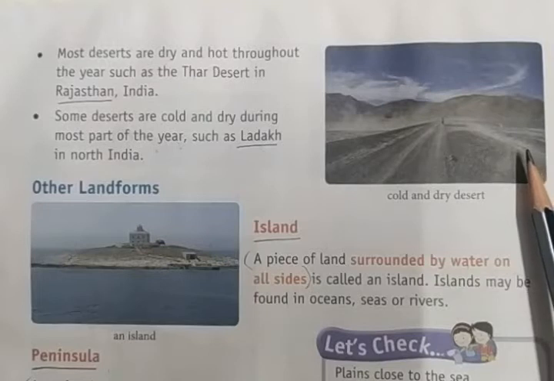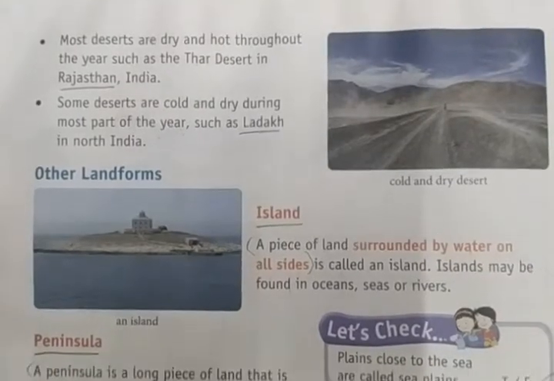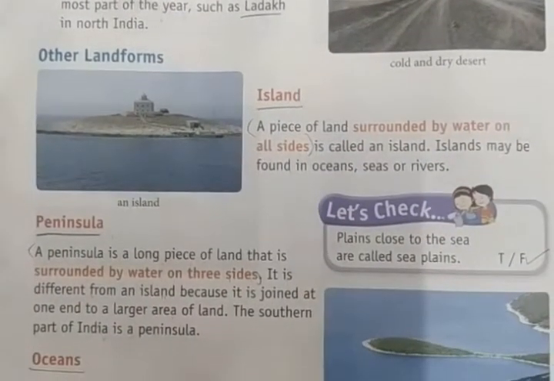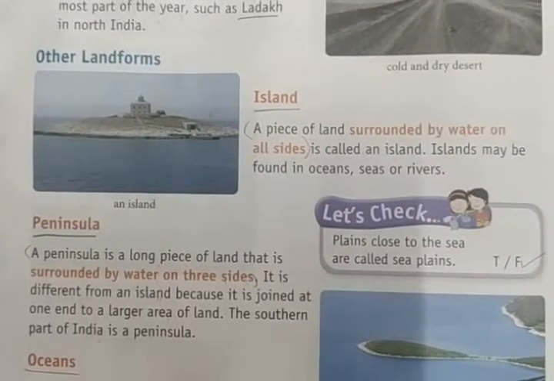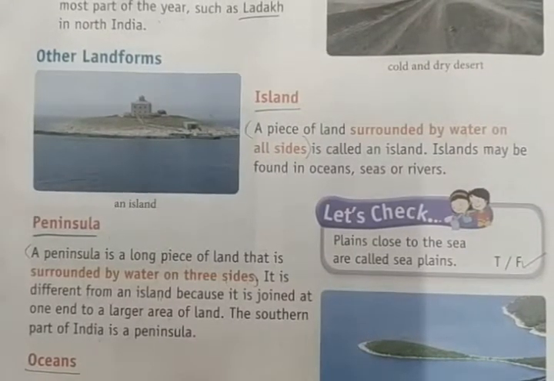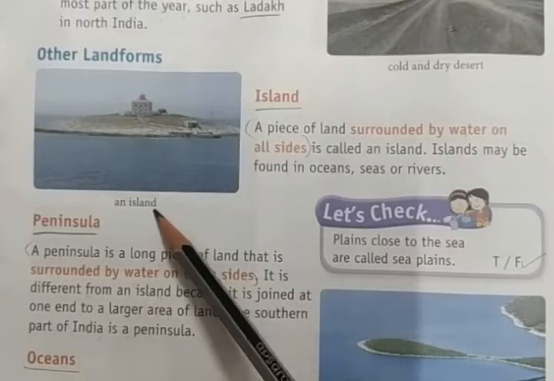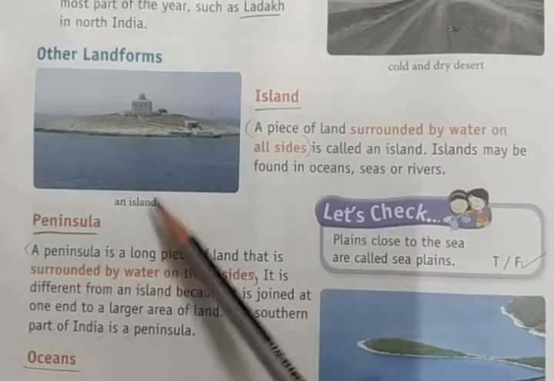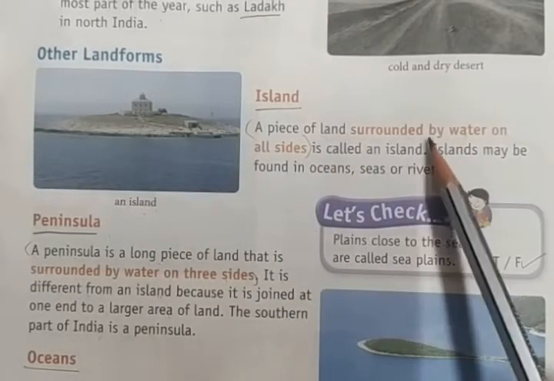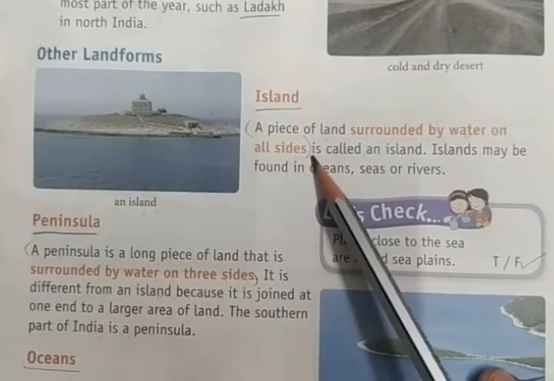Okay, hope you followed. Other landforms. What are other landforms? We have islands, peninsulas, and oceans. These are the different landforms. An island is a piece of land surrounded by water on all sides.